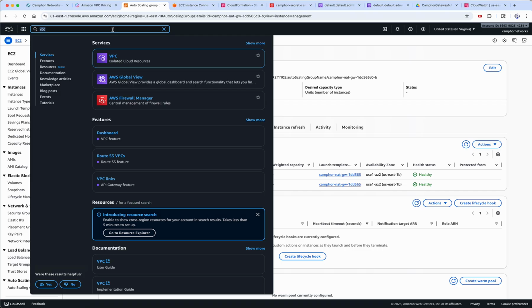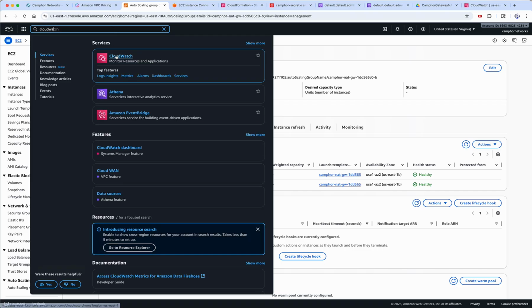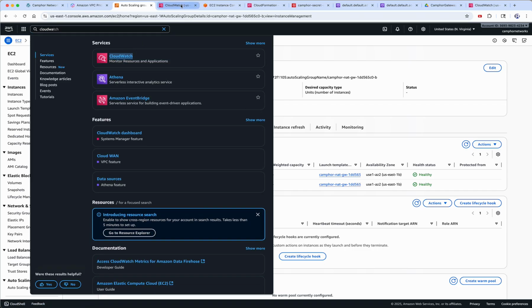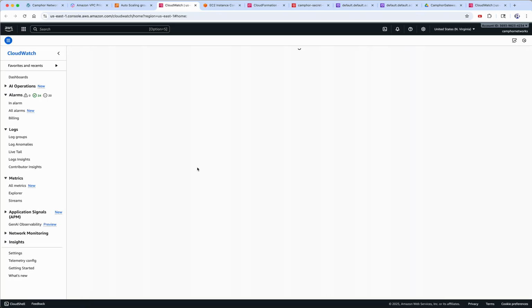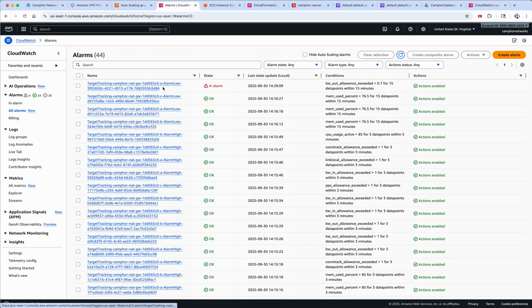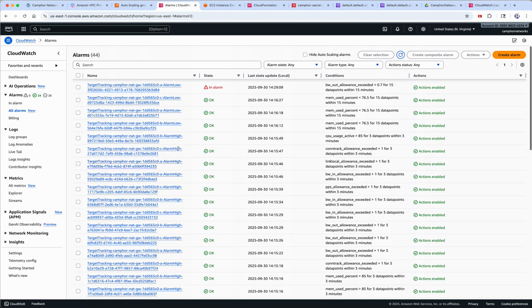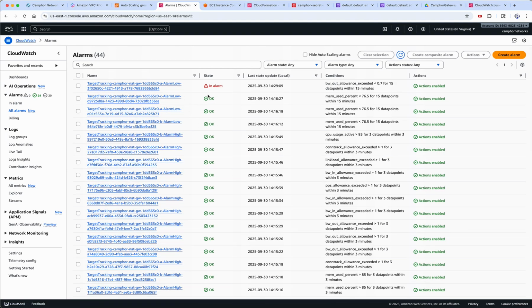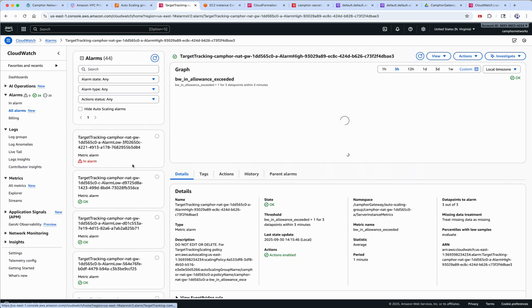You can even look at CloudWatch, because we've already set up all the necessary alarms that are required if you want to horizontally scale this beautiful NAT gateway. Okay, so let's say you go to all alarms, and if any alarm is set up here, it will actually show like this. But let's pick one of them, the higher one. We'll click, okay, this one for example.